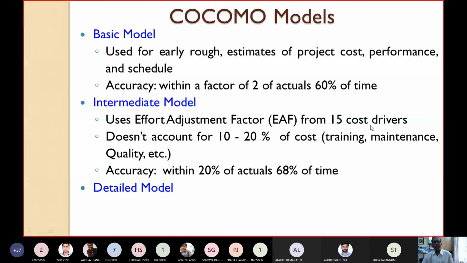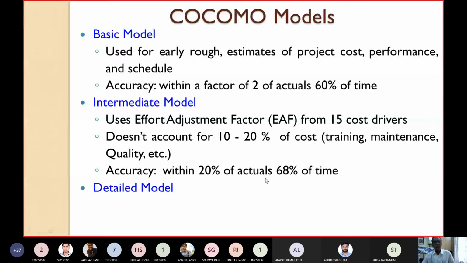The intermediate model does not account for about 10 to 20% of the costs, such as training, maintenance, quality, etc. They are not considered here. Here the accuracy is within 20% of actual 68% of the time, so it is better than the basic model.